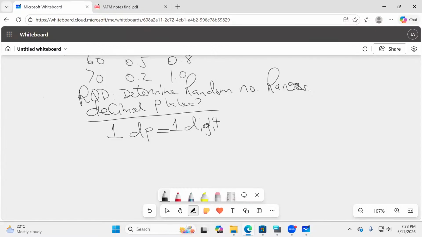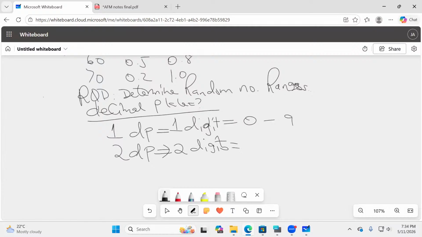So Mwalimu, what do you mean with this one digit? This is how your random numbers will look like. It will be 0 all the way to 9. One digit. Number 0 all the way to the upper limit, which will be 9. For you to understand, what if we had two decimal places? Two decimal places, we use how many digits?